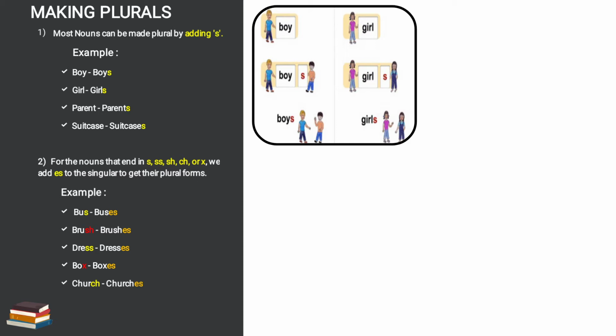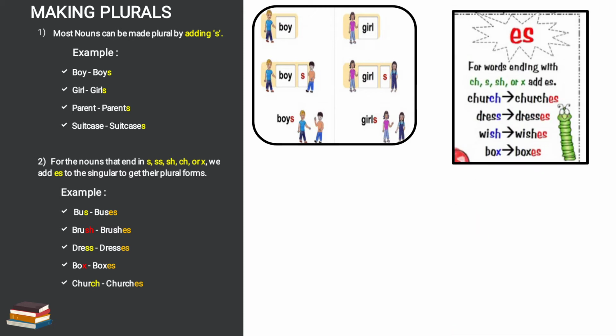Means bus is there, we will add es. Buses. Brush is there, we will add es. Brushes. Dress is there, we will add es. Dresses. Box is there, we will add es. Boxes. Church is there, we will add es. Churches. So this was the second rule. Now here also in the image it is given, for words ending with ch, s, sh or x, add es. The same thing is mentioned in the image also.